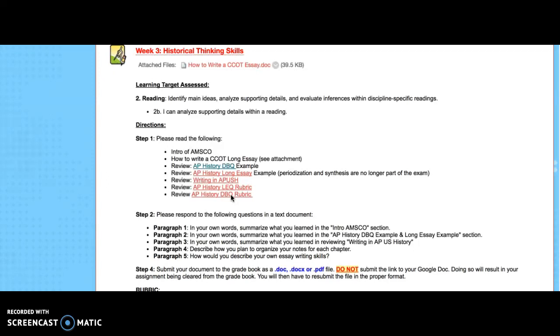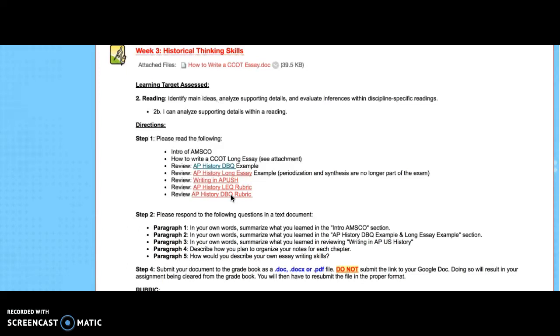Paragraph 2, tell me some things you learned from looking at the AP History DBQ example and the long essay example. Paragraph 3, what are some of those writing tips that you were exposed to that you might use for your own writing? And then paragraph 4, describe your plan for organizing your notes.